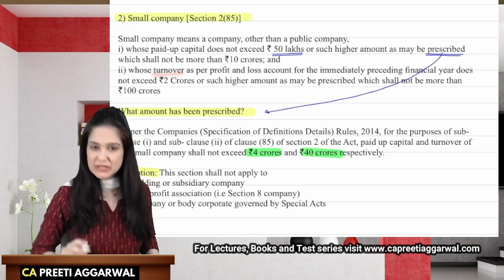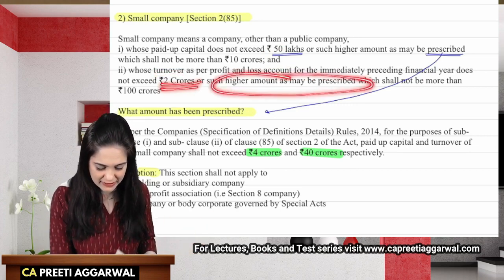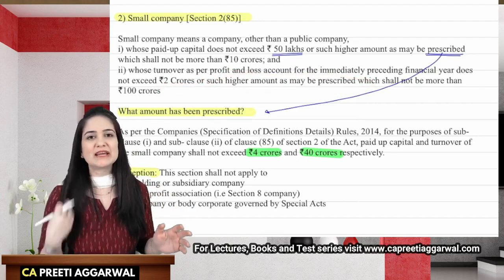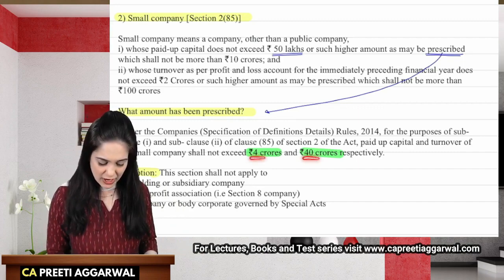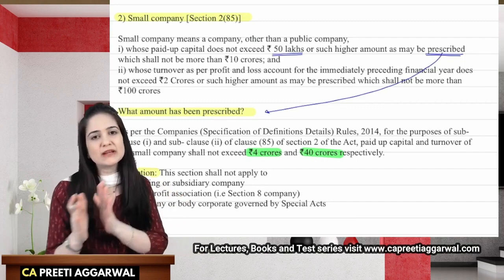The turnover as per the latest profit and loss account does not exceed rupees 2 crore or a higher limit as may be prescribed, which should not be more than 100 crore. Now, earlier, the limits which were prescribed were 2 crore and 20 crore. That limit has now been increased to 4 crore and 40 crore.